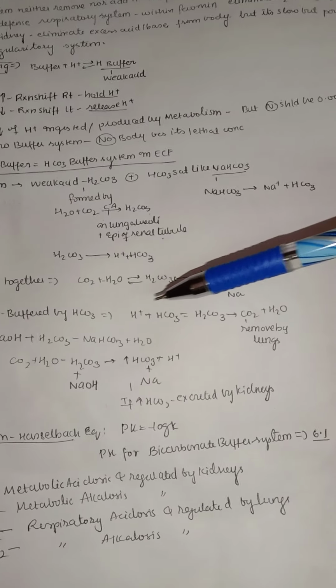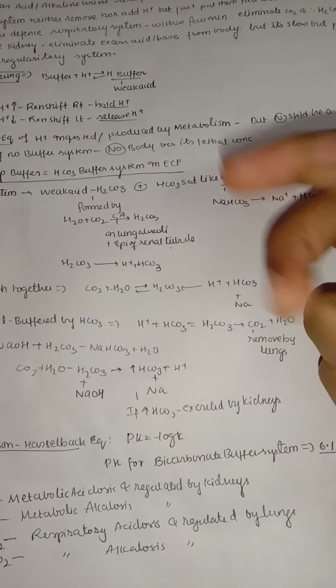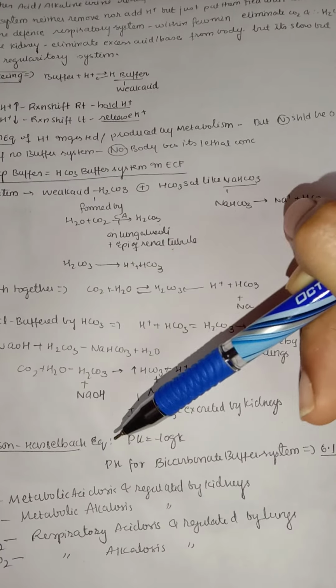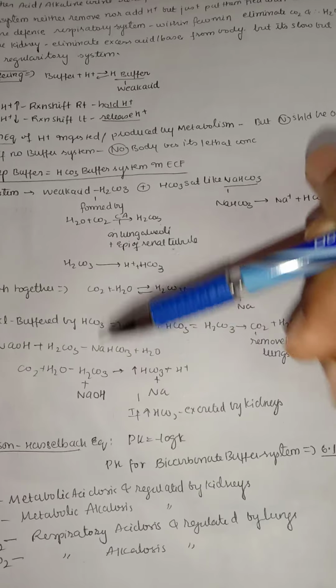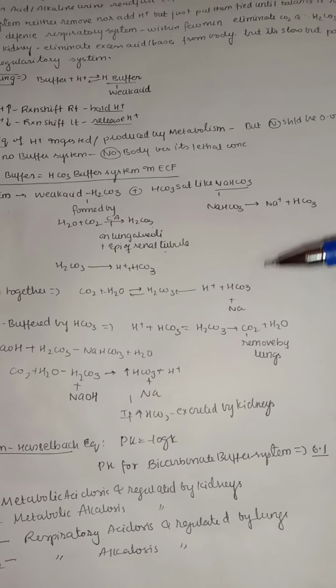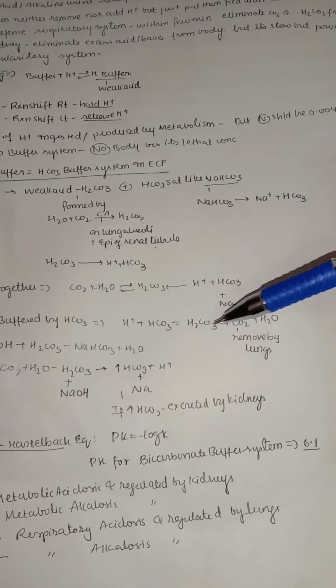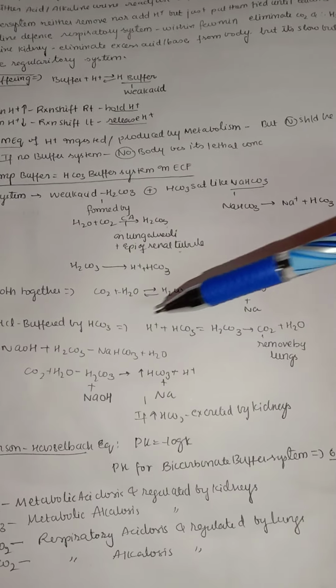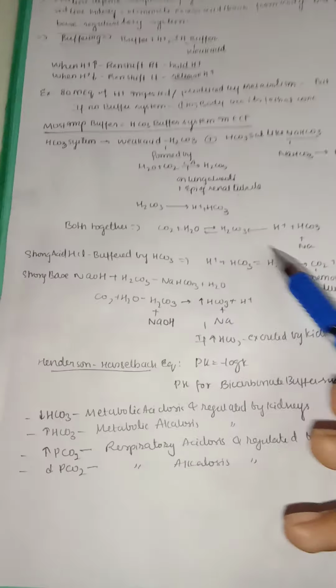If we mix both the reactions, carbon dioxide plus water gives carbonic acid. Of course, this carbonic acid in turn has the capacity to break down into hydrogen ion and bicarbonate. Of course, this bicarbonate, if it binds with sodium, will give sodium bicarbonate. So if you mix both reactions, you will get this reaction. This is a buffering system.